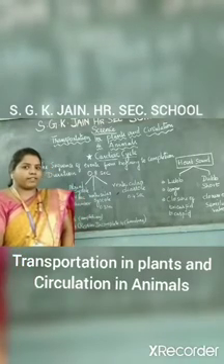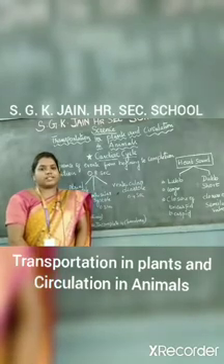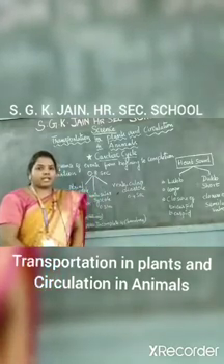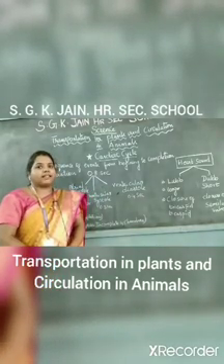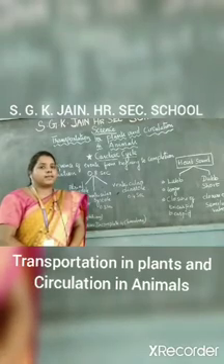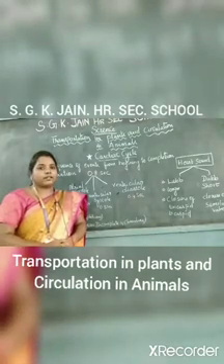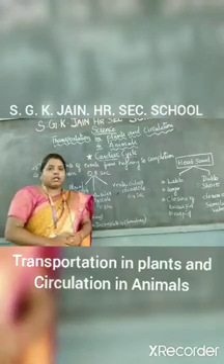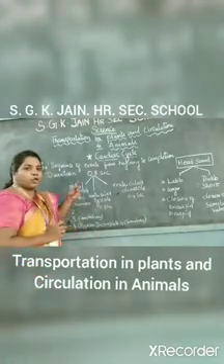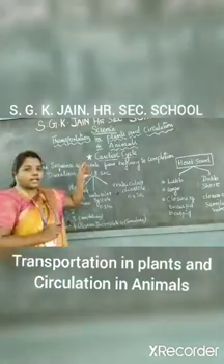Already we know we have 4 valves. One is the tricuspid, the bicuspid, and the remaining 2 are the semilunar valves. Due to the closure of these 4 valves, we can hear that rhythmic form of sound, that is a lap-tap sound. So today we are going to explain the topic, the cardiac cycle.